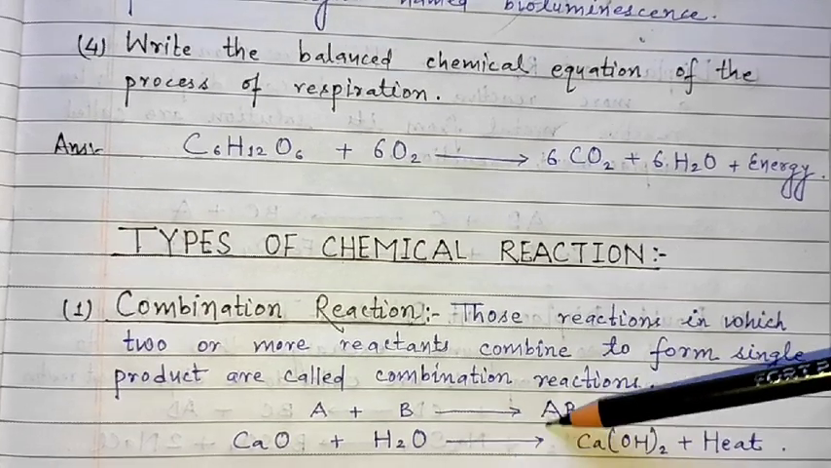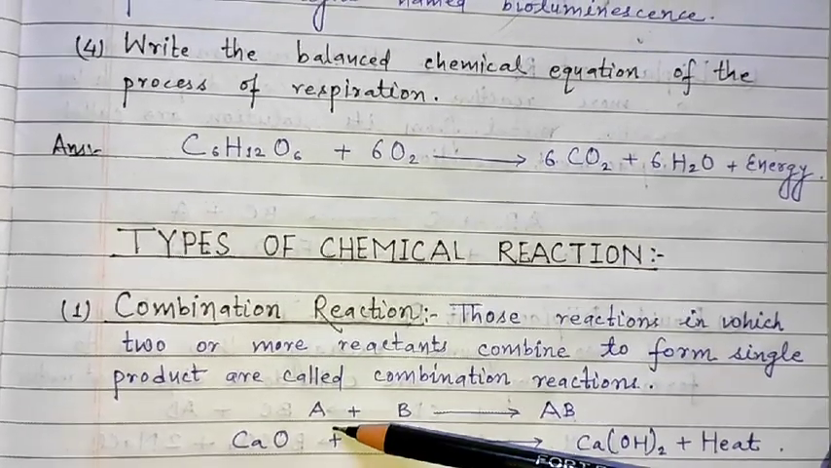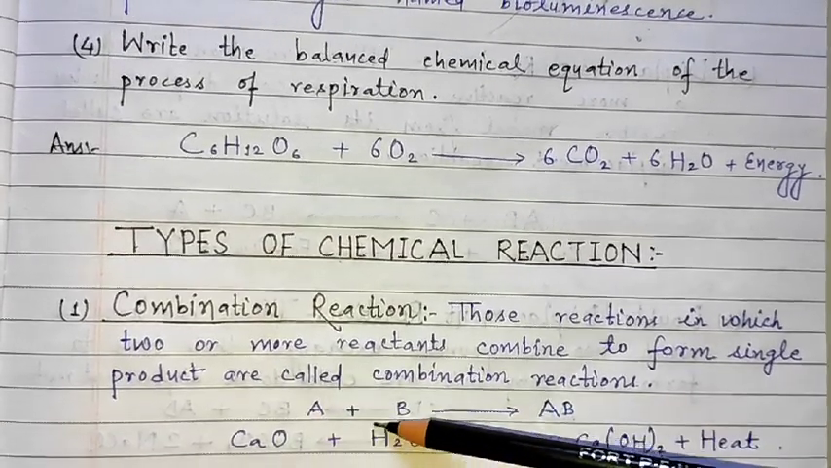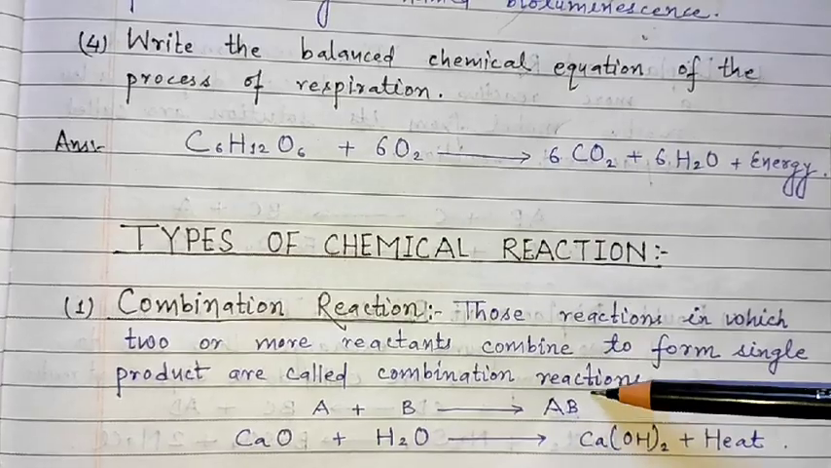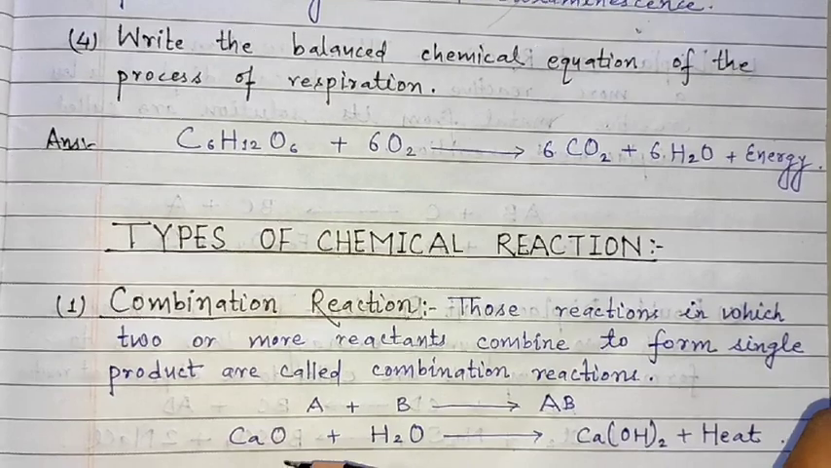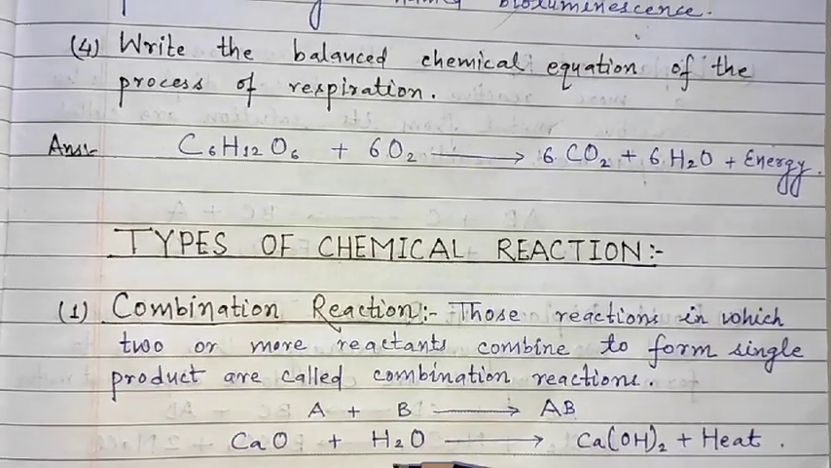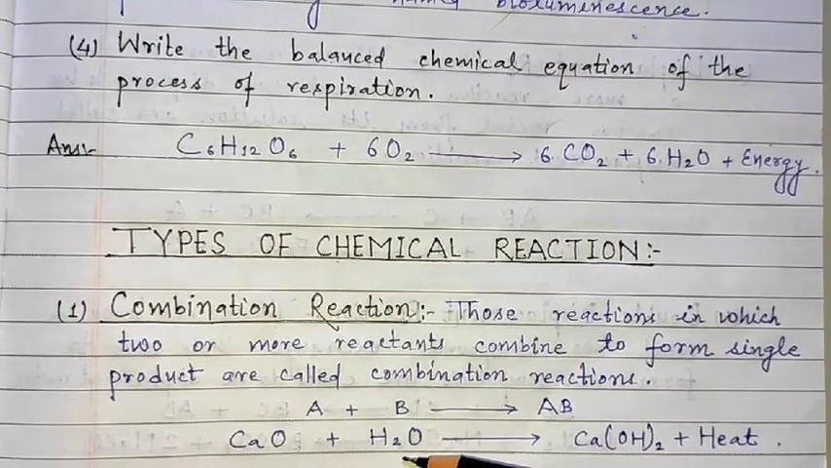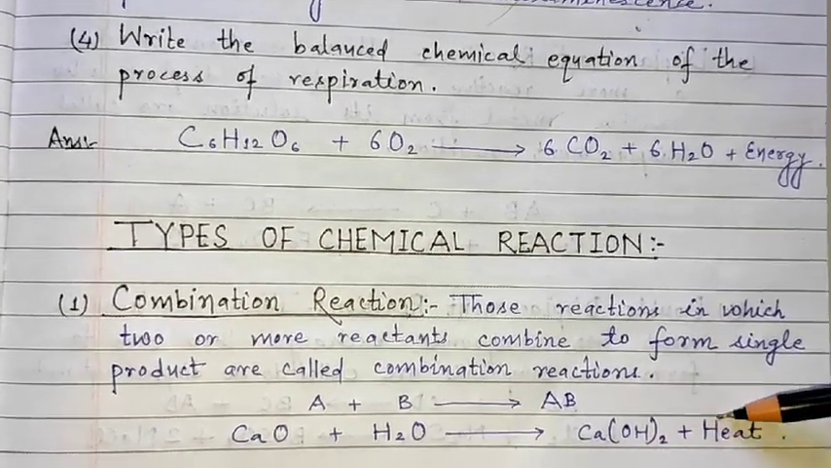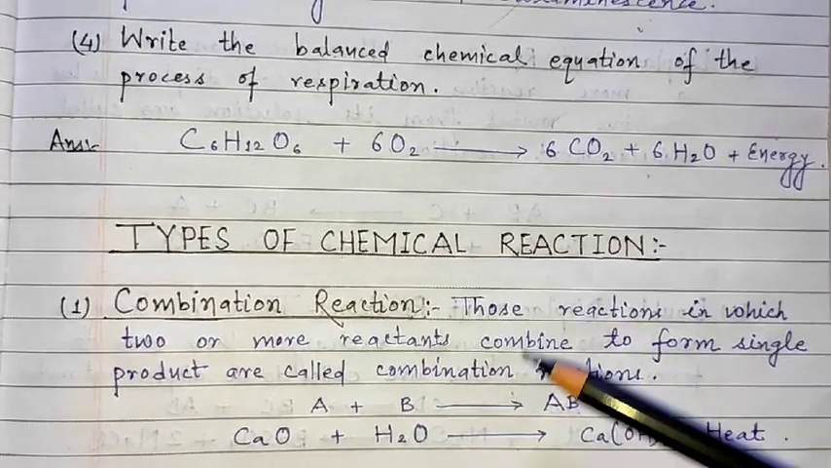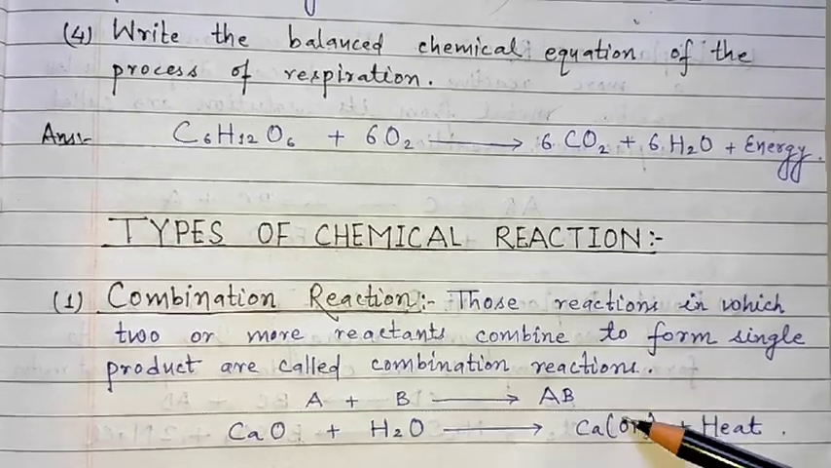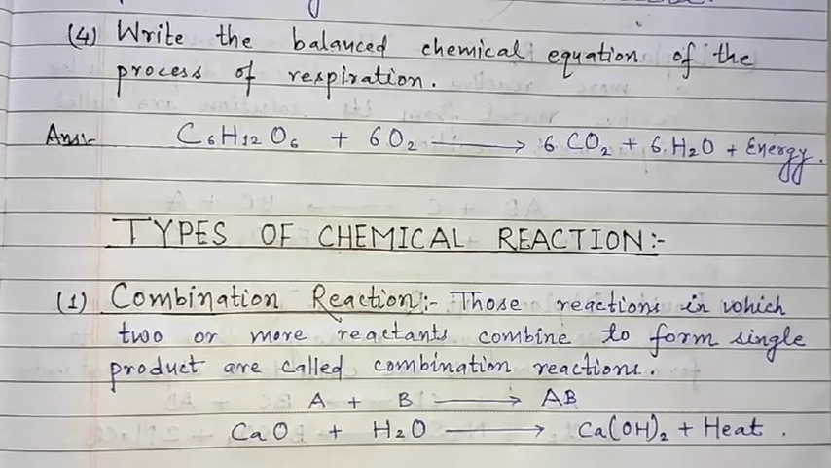We can see in this skeletal equation that reactant 1 plus reactant 2, when combined together, give AB, meaning a single product. We can understand it by the example that calcium oxide with water gives calcium hydroxide by releasing some amount of heat. We can see that two substances are getting combined to give a single product, right?